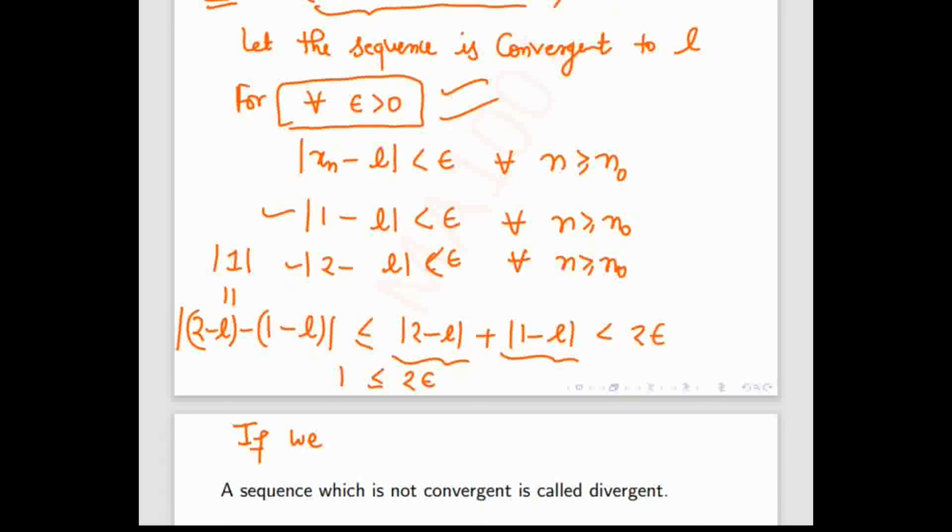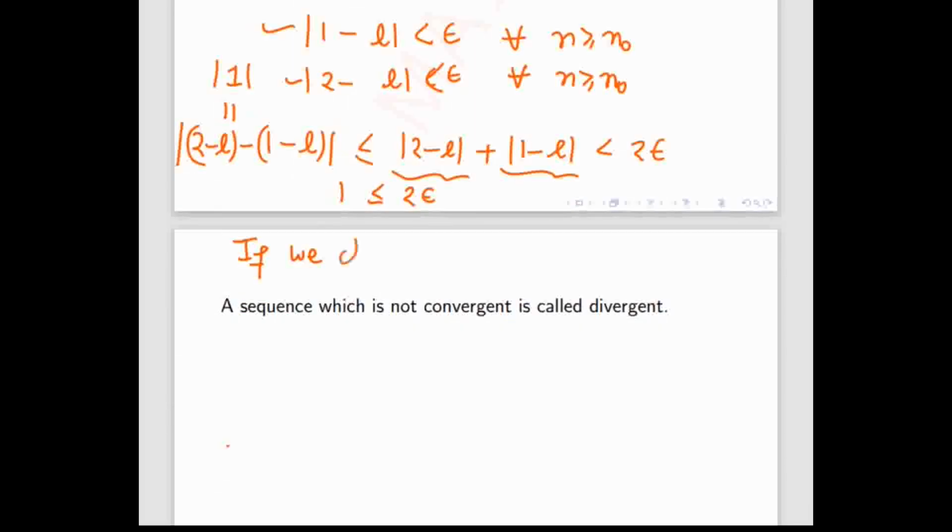Give me a positive epsilon. If we choose epsilon equal to half, then what will we get? 1 is less than, sorry, this is strictly less than. 1 is less than 1, that is not possible. That means 2 into half is equal to 1, which is not possible.